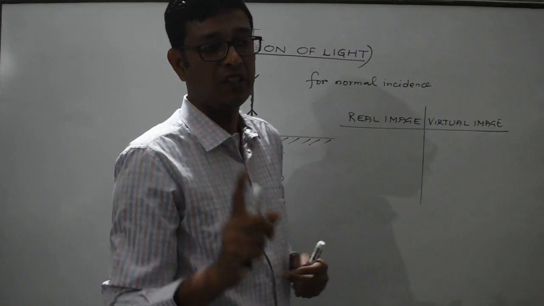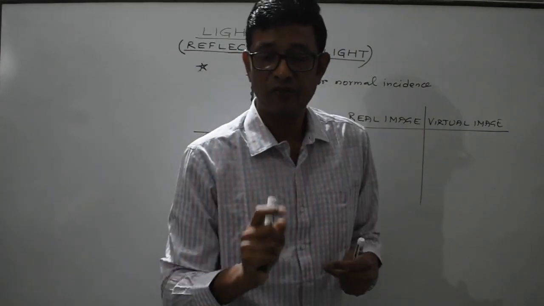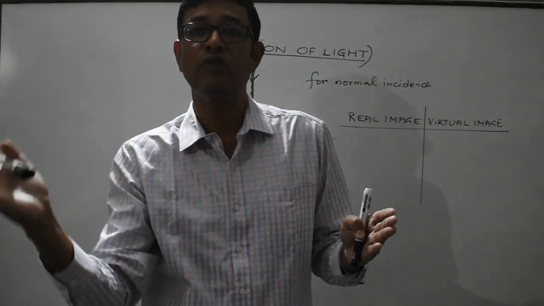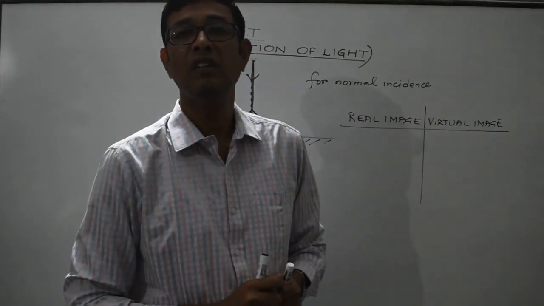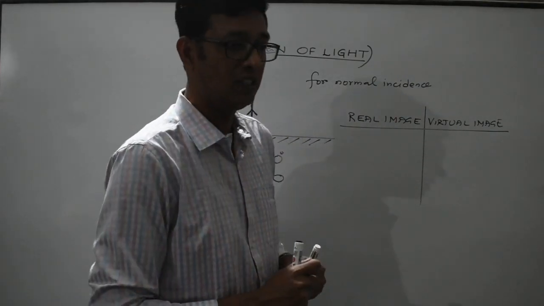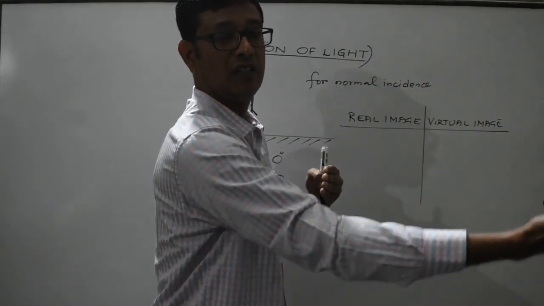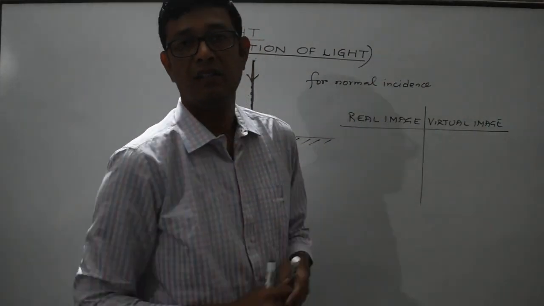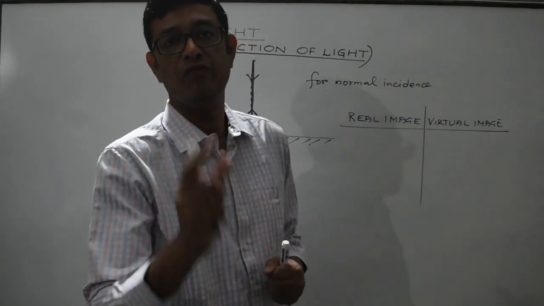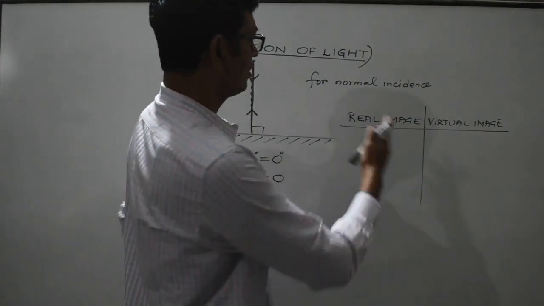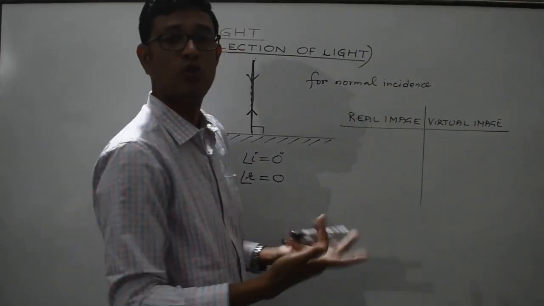In case of mirrors, if the image is formed on the same side as the object, that is in front of the mirror, then it must be real. And if the image is formed behind the mirror, then the image can't be obtained on the screen, and accordingly that will be a virtual image. So these are some basic concepts which you need to understand.